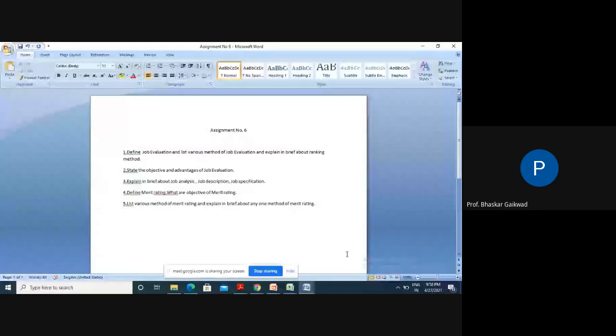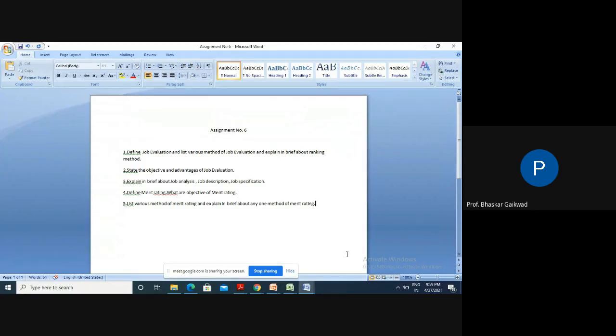First, to eliminate wage inequalities in industry. Suppose one industry is manufacturing gears. Maybe they are manufacturing spur gears by gear hobbing machines. So 5 machines are there, 5 workers are there, and all are manufacturing spur gears.